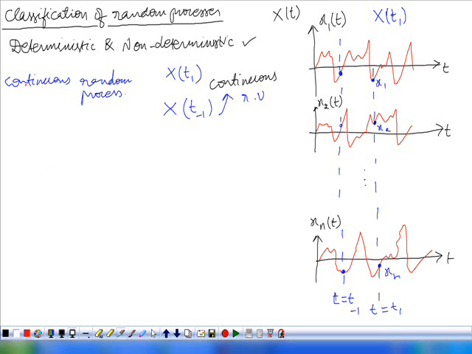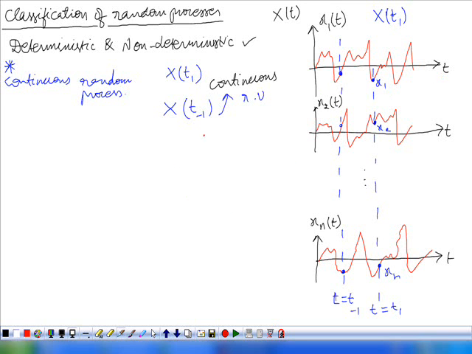Understood this? So this is an example of a continuous random process. Why continuous random process? Here, the random variables obtained by observing this particular random process are continuous random variables. So that's why this particular random process is called a continuous random process. If you observe, what is the t value here? t can take any value here also.